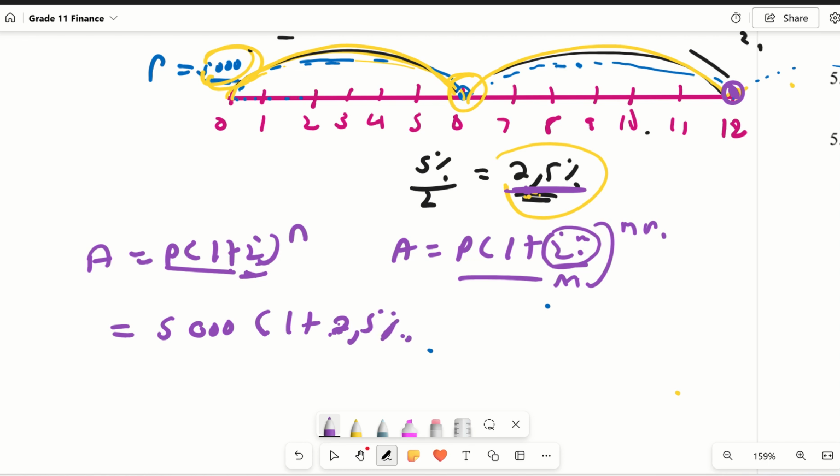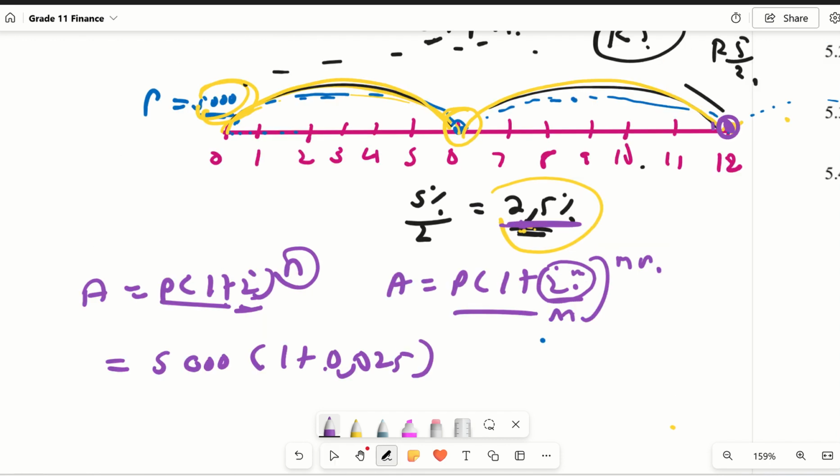And we know that 2.5% is the same as 2.5 over 100. So this will give you 0.025. Okay, and then this n doesn't necessarily represent the number of years, but it represents the number of times this thing grows. So if we're just looking at the balance at the end of the year, this thing grew 2 times. So therefore, we're gonna put a 2 there to show it gained interest twice. What interest? This interest. Are we together?